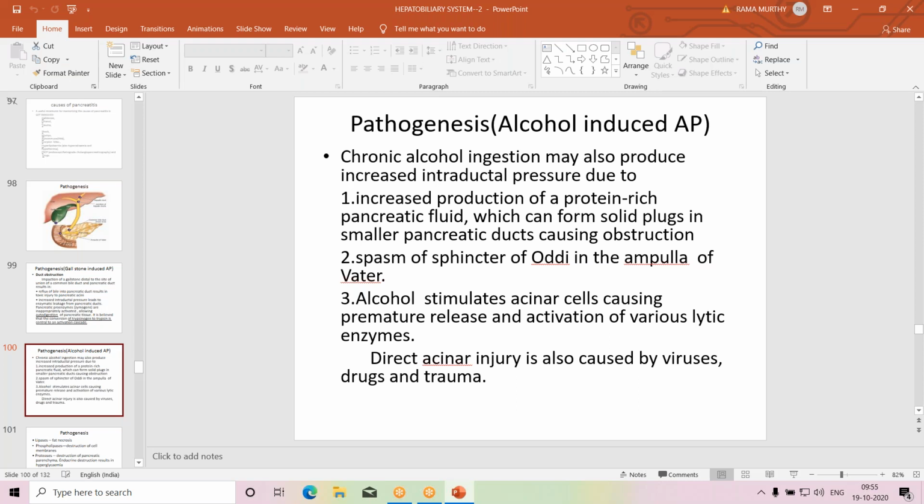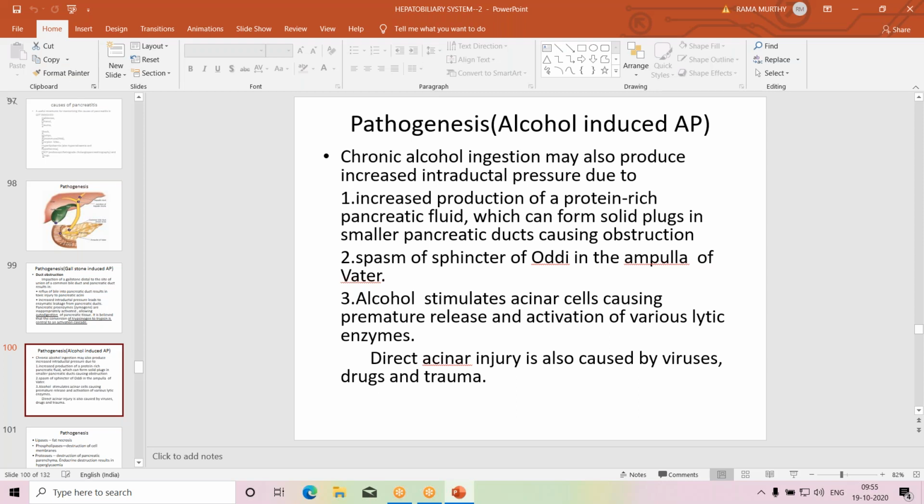Therefore, the protein precipitates within the pancreatic ducts and forms solid plaques. These plaques obstruct the lumen of the pancreatic ducts. So when there is obstruction, there is retention of the secretions and activation of proenzymes to enzymes. So this is one mechanism.